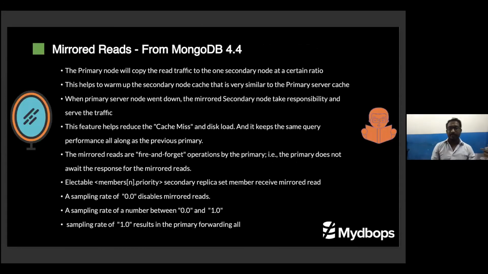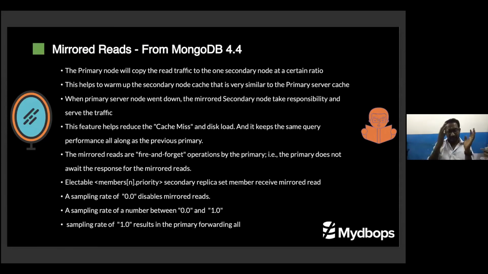Another quite interesting feature is mirror read. Mirror read is like I told, when you have a priority 0 node, a very read-intensive application. When the primary goes down, the primary cache was built based on the read queries hitting the database. If this primary goes down, I need to take another secondary and make it the primary. That time the cache warm-up will take time. During that time, a lot of cache misses and a lot of disk load, and disk query throughput will be a total disaster. So using mirror read, you can configure that a few read operations also go to this secondary.